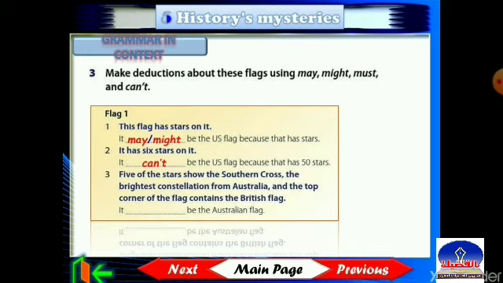Number 3, 5 of the stars show the Southern Cross, the brightest constellation from Australia, and the top corner of the flag contains the British flag. So it, excellent, it must be the Australian flag. It must be the Australian flag. Flag number 2.